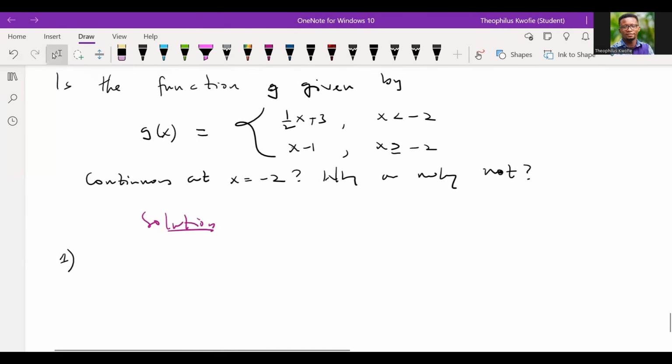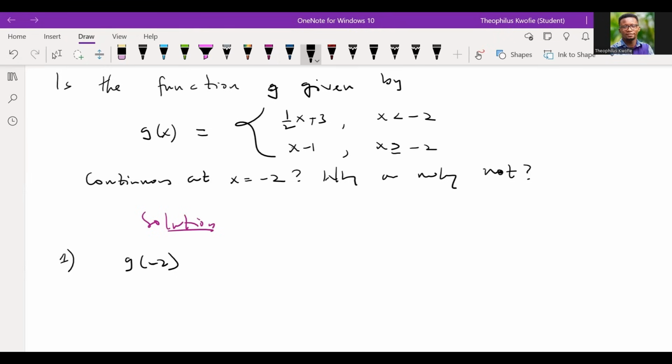So let's move on. So what would be g of -2? Just pause the video for a second and answer this question. Now, this is a piecewise function. So which of these two functions should we evaluate? Which of the functions should we consider when x equals -2?